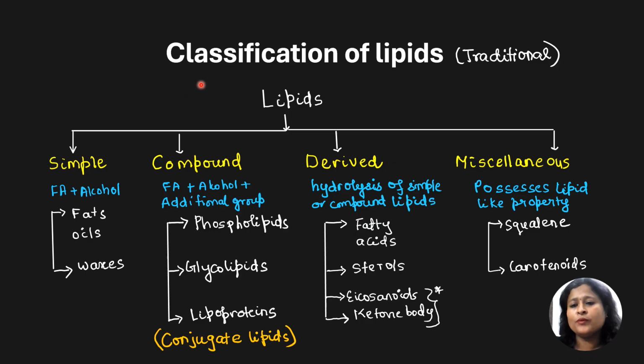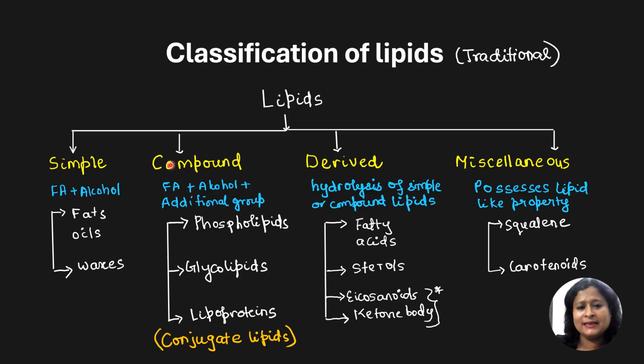So till now, we have covered the introduction part of the lipids. Now let us study about the classification of lipids. Traditionally, lipids were classified into simple lipids, compound lipids, derived lipids, and miscellaneous lipids. So what are simple lipids? Simple lipids are esters of fatty acid and alcohol. So what comes under this? All the fats and oils we see and the waxes are examples of the simple lipid.